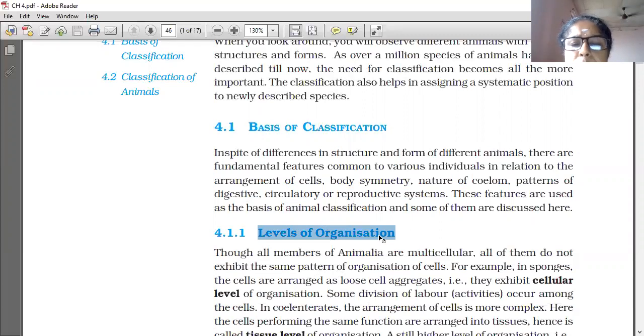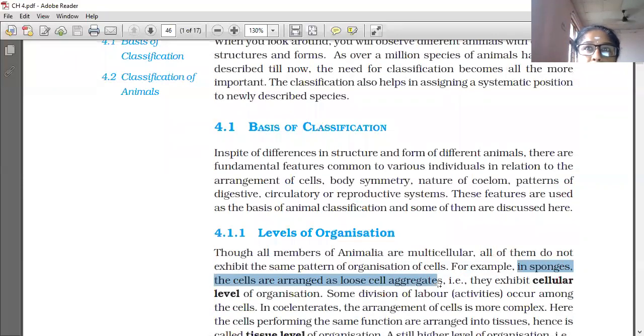All members of Animalia are multicellular. All of them do not exhibit the same pattern of organization of cells. All of them belong to the Animalia kingdom, but inside the kingdom, the characters are most dissimilar. For example, in sponges, the cells are arranged as loose cell aggregates.